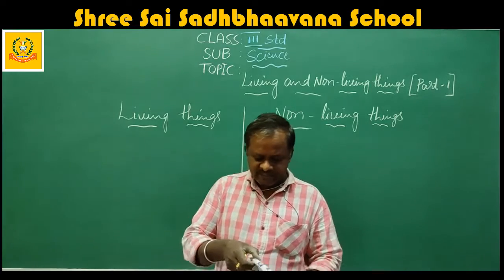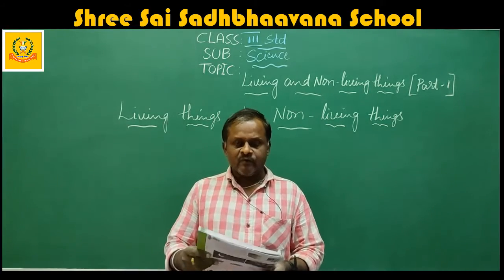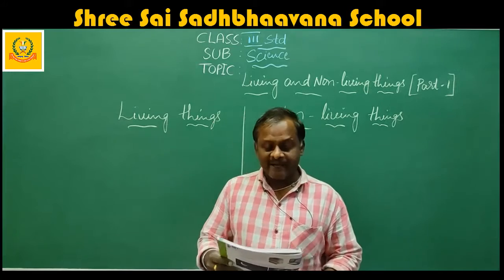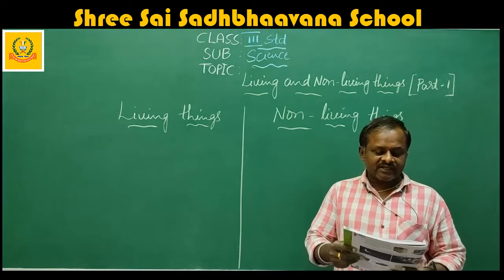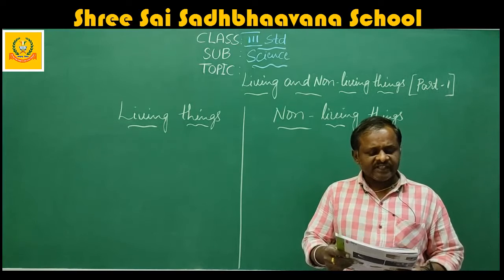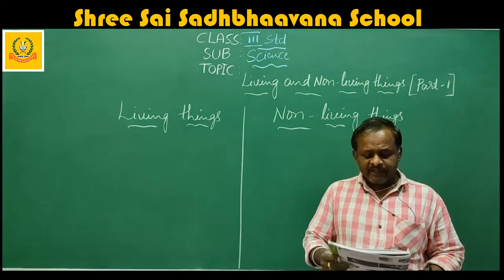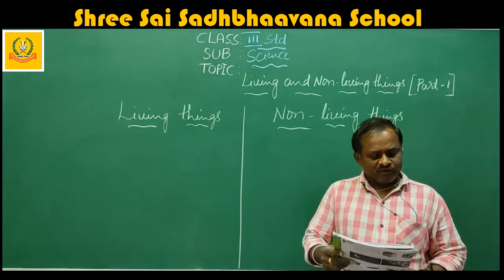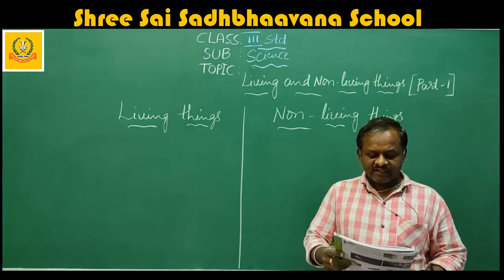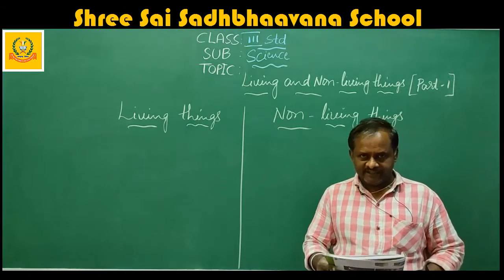They use carbon dioxide in the process of photosynthesis. Plants breathe through tiny pores present under the leaves called stomata. Have you seen any book, table, or chair present in your home breathing in or breathing out? No, they are non-living things. Non-living things cannot breathe.